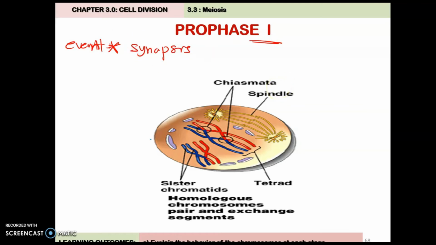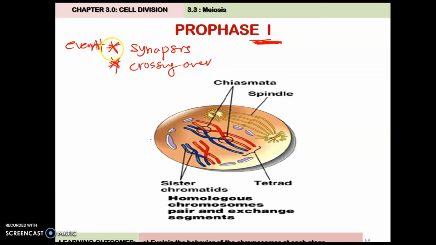What is synapsis? The process of pairing up of homologous chromosomes. And then the second event that also must be mentioned during Prophase One is crossing over occurs. What is crossing over? Exchange of genetic material between non-sister chromatids of homologous chromosomes at chiasmata.